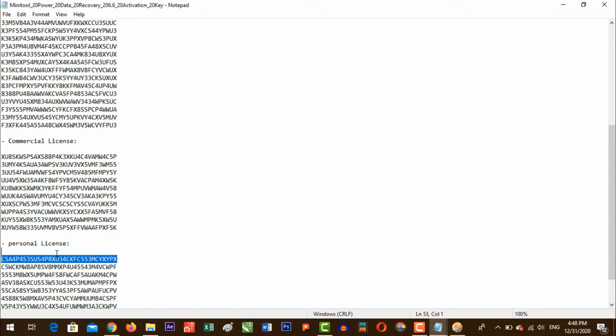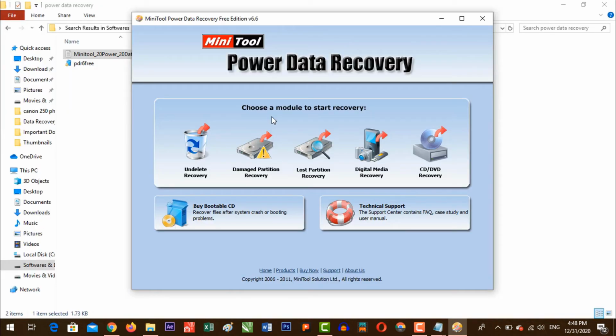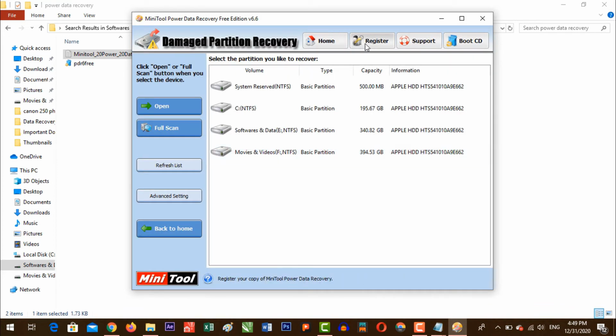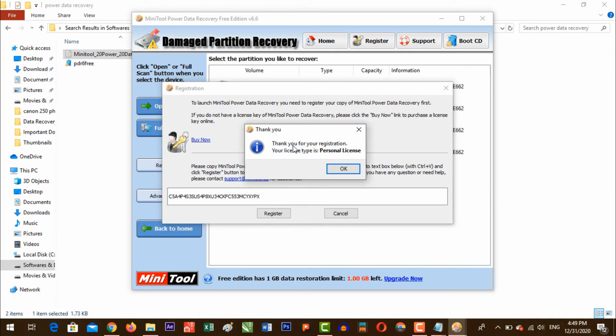You can copy it, Control C, or here you can copy it and get back to the software and click on damage partition recovery and here you can see register. Click on the register and here it is asking for serial key. Paste the serial key here or Control V and click on register. So here you can see that the software is registered successfully with your personal license and click on OK.